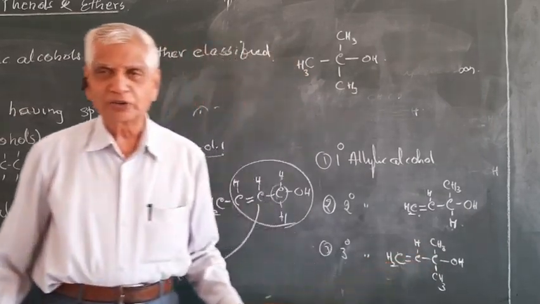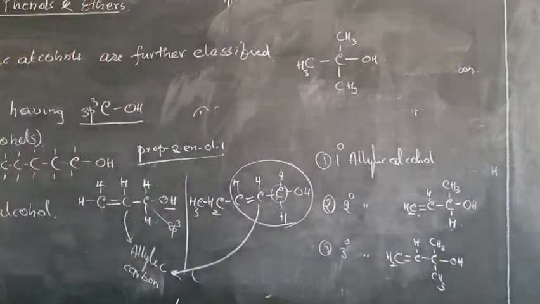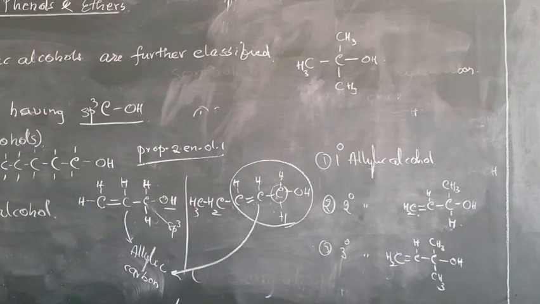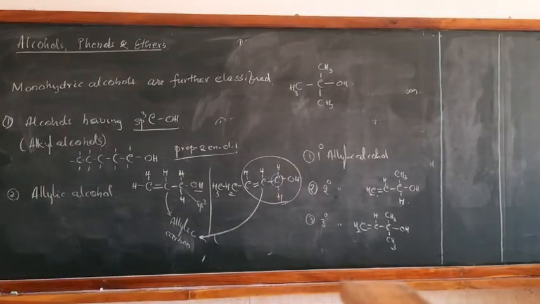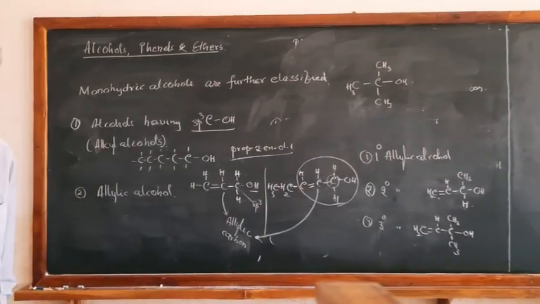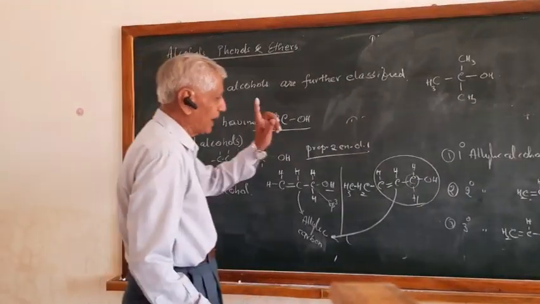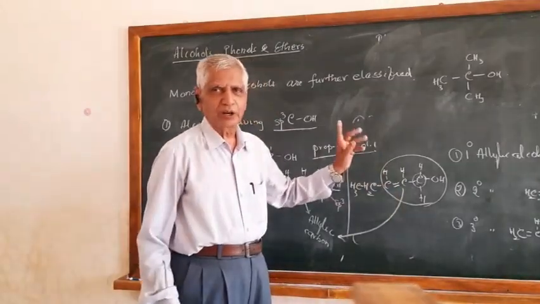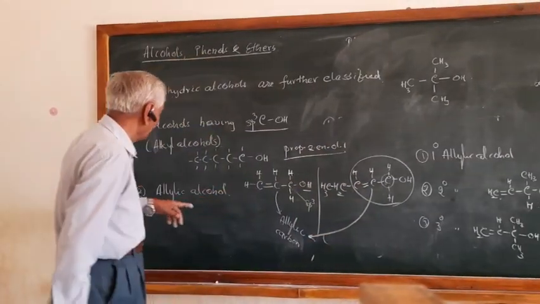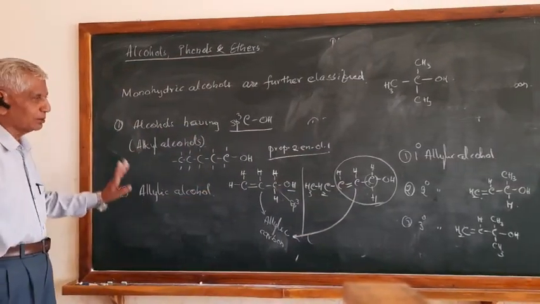So that is called tertiary allylic alcohol. Clear? So alcohols containing sp3 carbon OH group are classified into primary, secondary and tertiary alcohol, as was seen in case of alkyl alcohol and allylic alcohol.